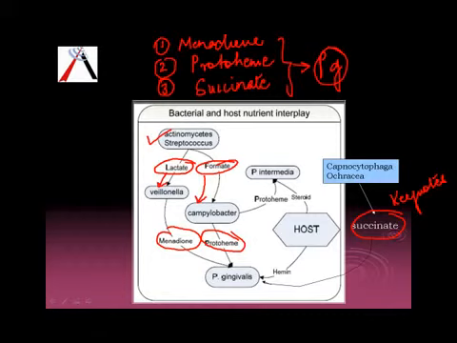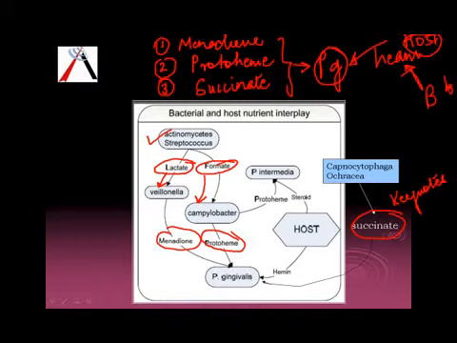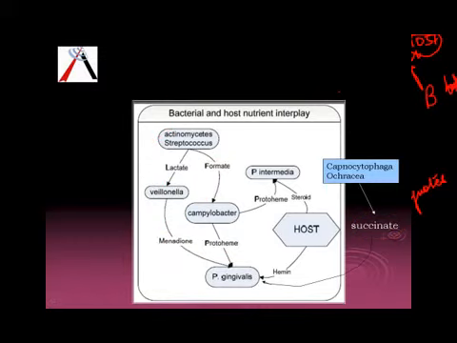Now P. gingivalis also uses a factor which is derived from the host, that is heme or hemin. Correct? So this factor is derived from the host. From where does this factor come? This factor basically comes from blood. So you can say it's just a vicious cycle. Now when we say vicious cycle, we'll just see how it happens.